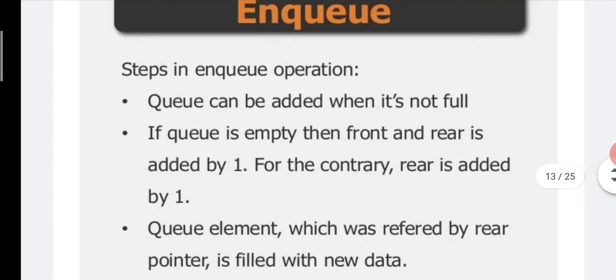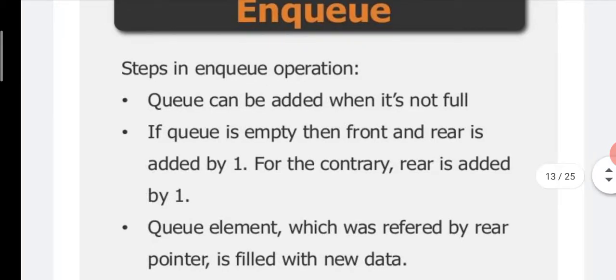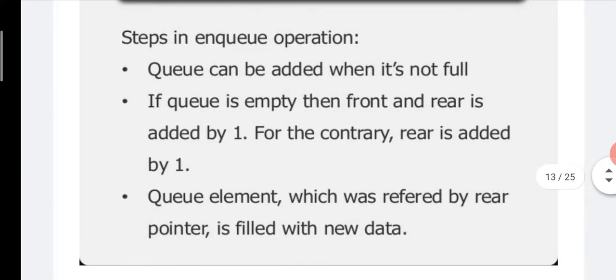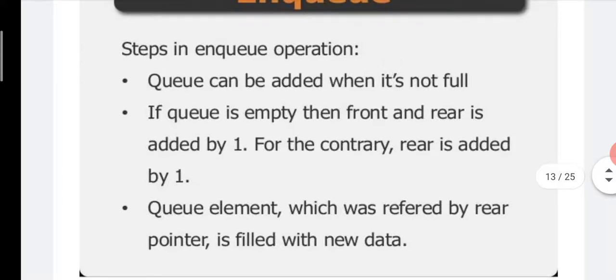If you want to insert a new element, then front is equal to rear is equal to -1, and they are incremented by 1, set to 0. If you want to insert a second element, then only rear is incremented by 1. The Q element referred to by the rear pointer is filled with new data. Before inserting new data, first rear is incremented by 1, and only then can we fill the new element inside the Q.